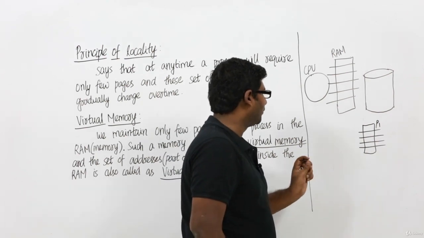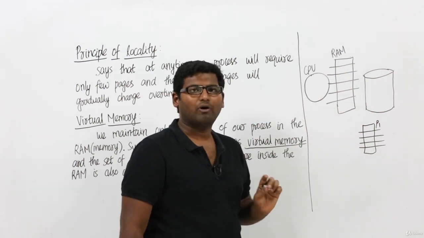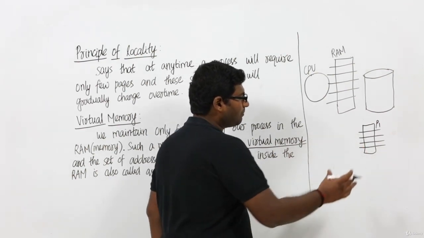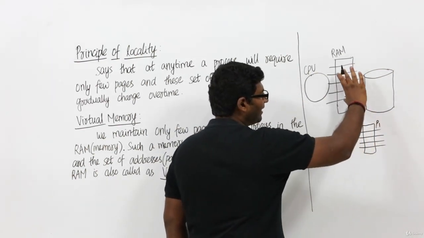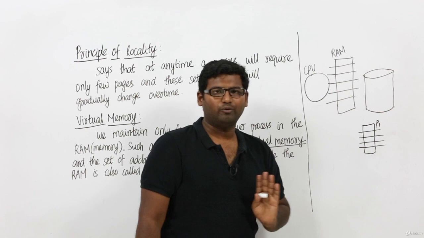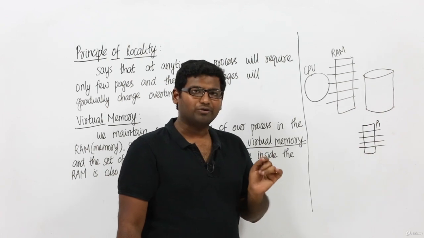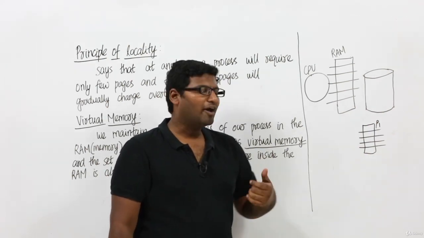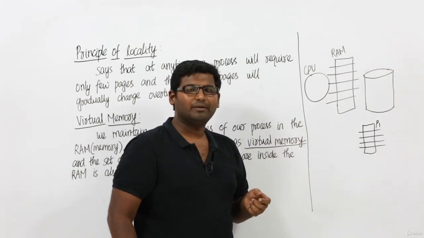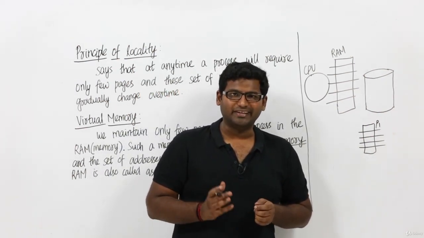Now the question I want to ask you is whether all these 5 pages should always be maintained inside the RAM or not. This process P1 can either be present in the RAM or need not be present in the RAM, right? It should definitely be present in the hard disk, no doubt about that, but it can be present inside the RAM or it need not be. Now my question is, can it be the case where only some pages of process P1 will be in the RAM and some pages will not be in the RAM? Is such a scenario possible or not? The answer is yes, it is definitely possible.